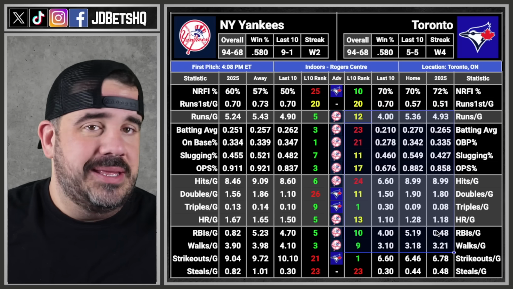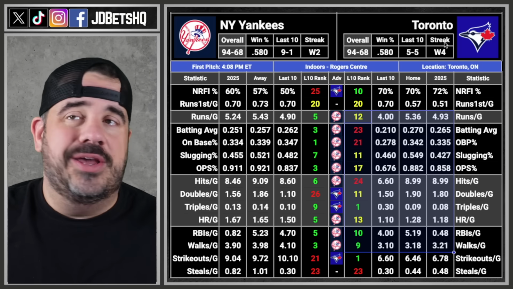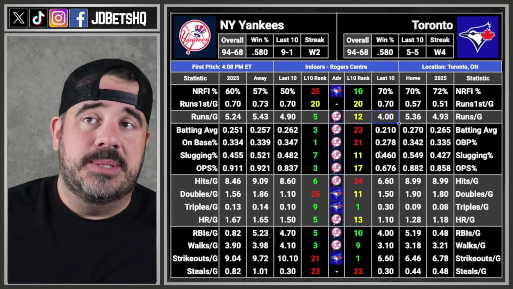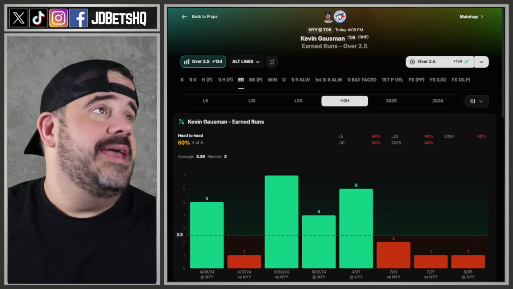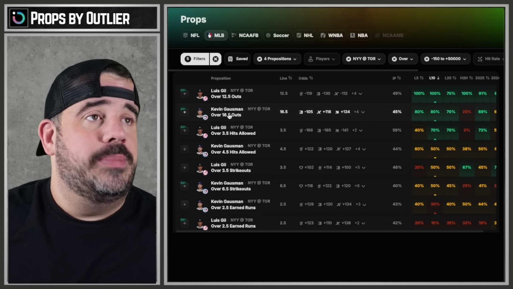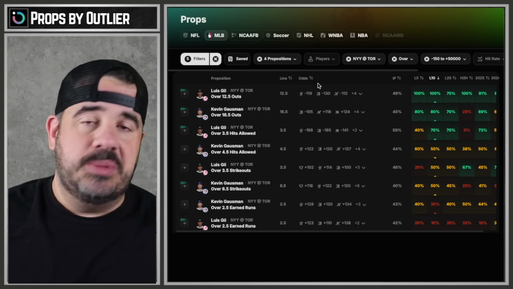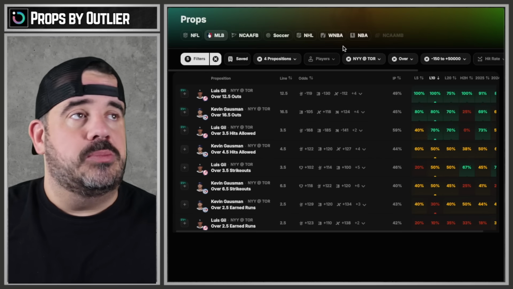Toronto was kind of chilling at the end of the season. So they didn't play great, 5-5, but they did win the last 4 games, so that didn't matter. They beat up on Tampa, I know. So let's go look at the pitchers, see what we got. In this one, we have Louis Gill going up against Kevin Gausman. We will look at Gausman strikeouts, but we're going to look at Louis Gill and also Gausman outs and things like that.